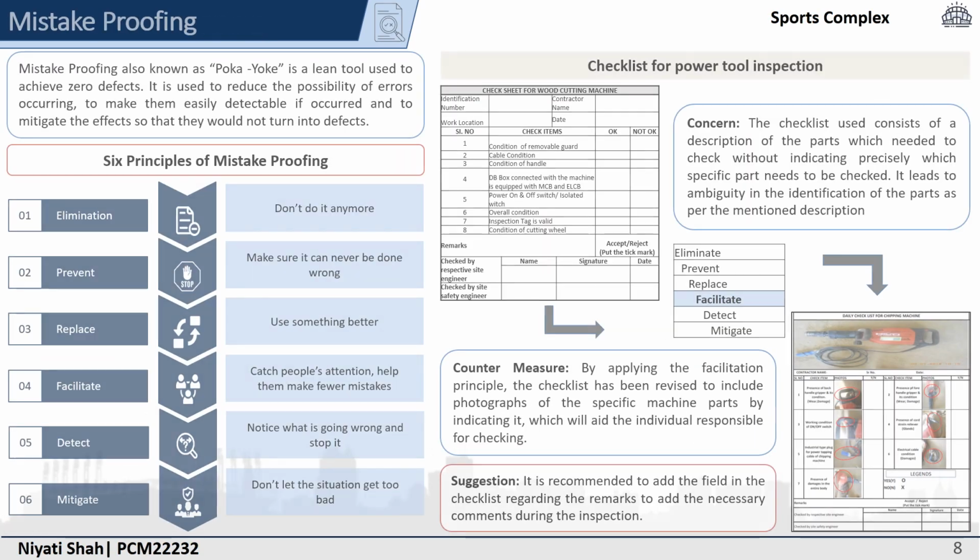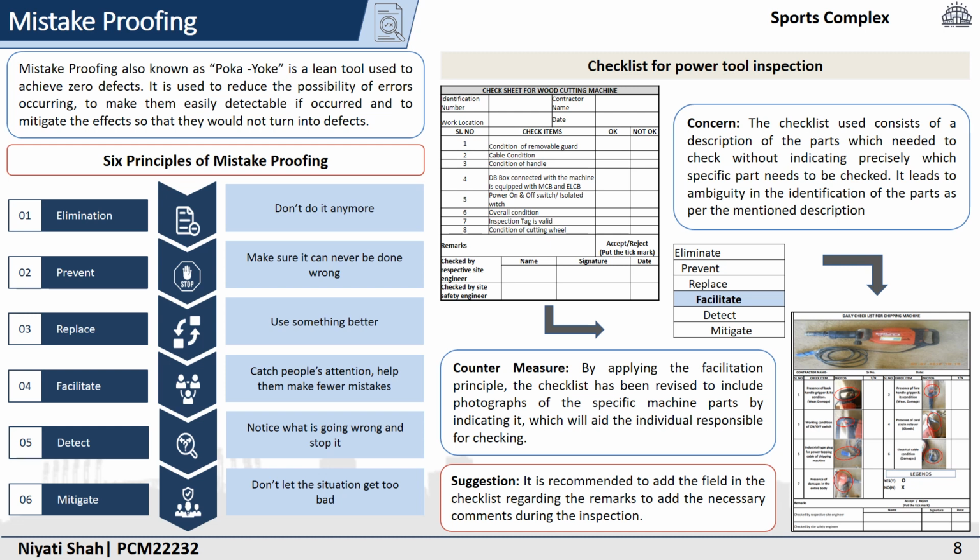Poka-yoke is a lean tool which strives to achieve zero defects. There are 6 major principles of mistake proofing: eliminate, prevent, replace, facilitate, detect, and mitigate. The first 4 principles, eliminate, prevent, replace, and facilitate, try to prevent human error from occurring, while detect and mitigate reduce the effect of human error after it has already occurred.